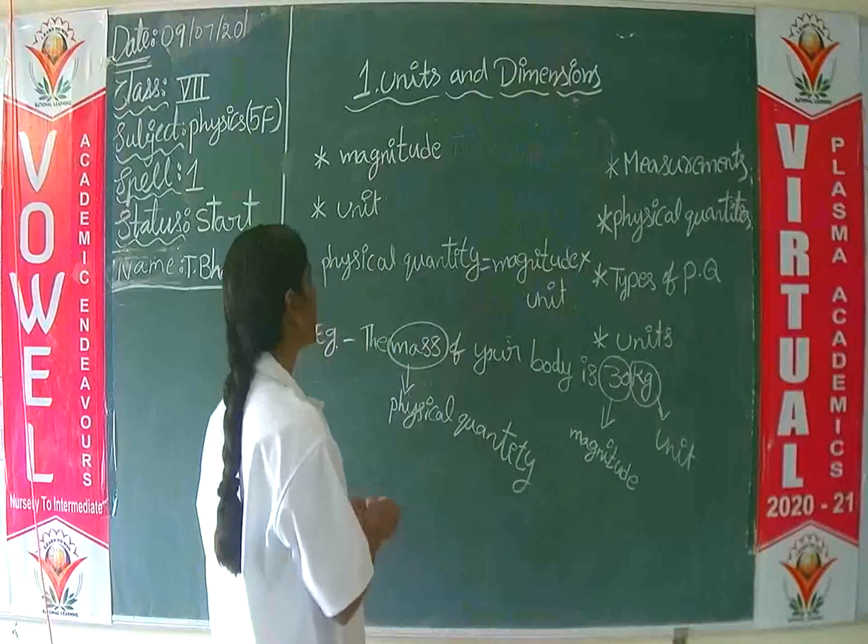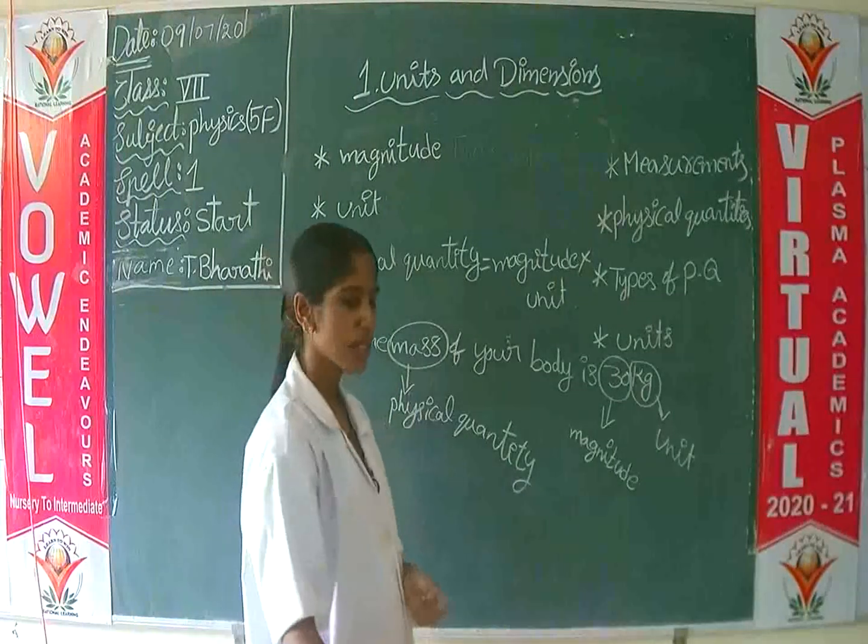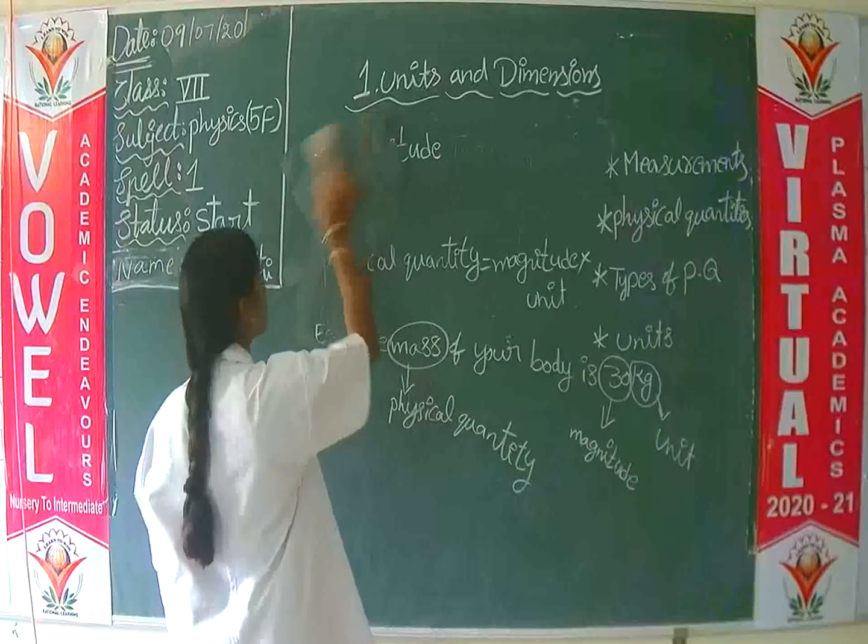Now the physical quantities can be divided into two types. First one is fundamental physical quantity.